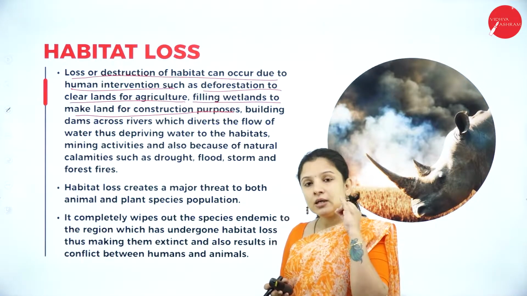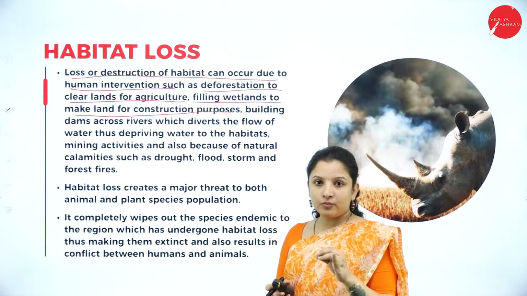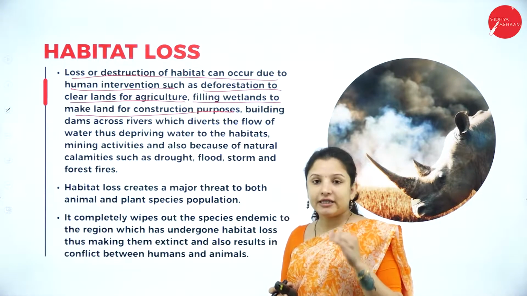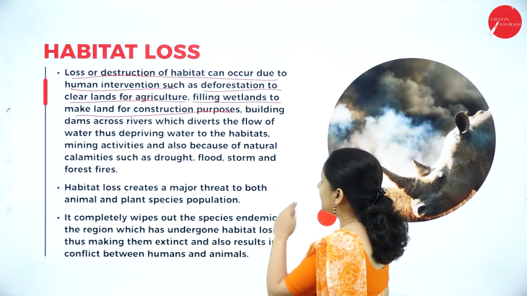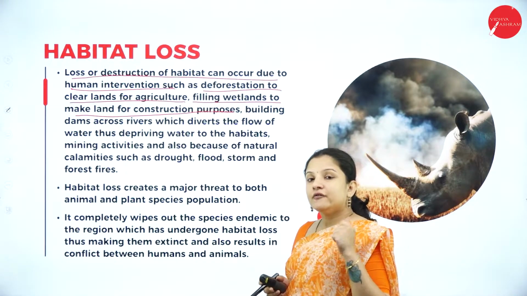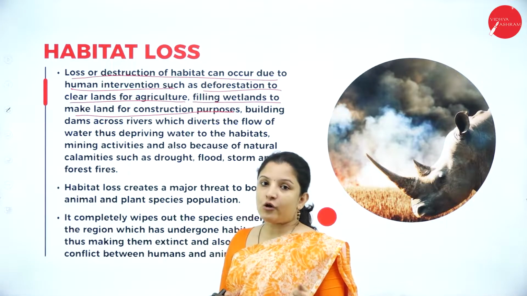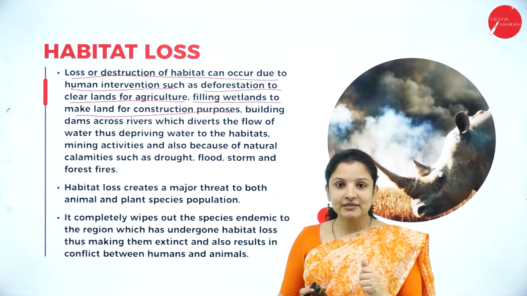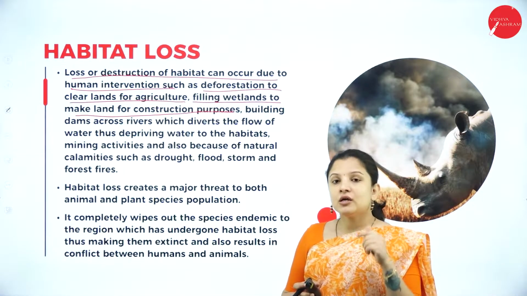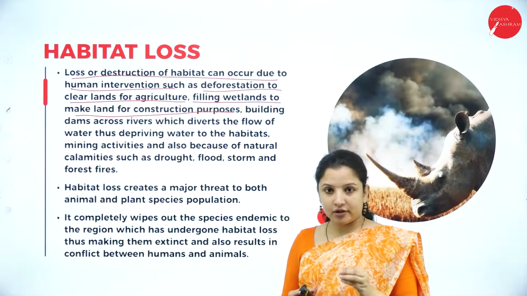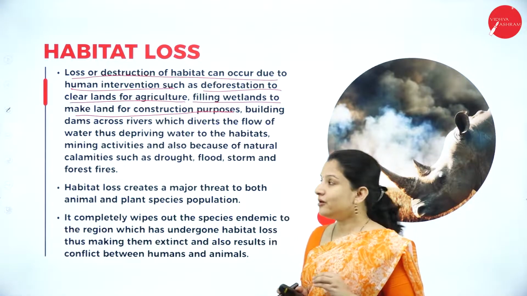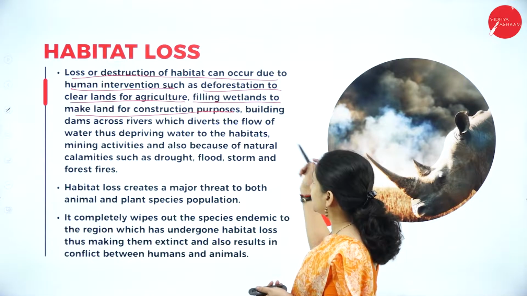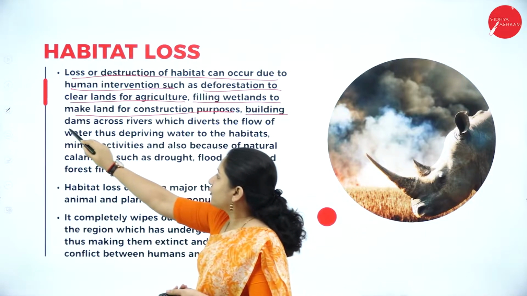Therefore, when the animals lose their home or the plants lose their home, they cannot survive there, leading to biodiversity loss. Next is filling of wetlands. We all know that a number of ponds and rivers have been filled in order to make space for construction. Therefore, the aquatic habitat is lost and it is a threat to the biodiversity. So filling wetlands to make land for construction purposes, and building dams across rivers.